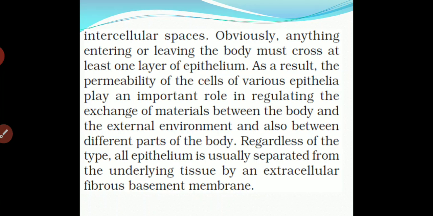External environment means the atmosphere, the outermost environment, and materials are exchanged between it and the body by passing through the epithelial tissue. Surrounding means external environment.